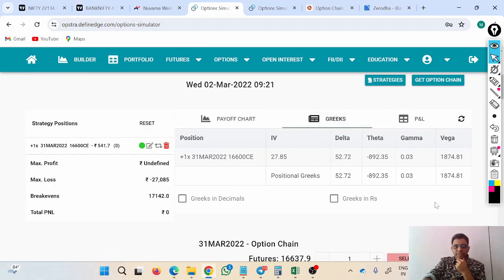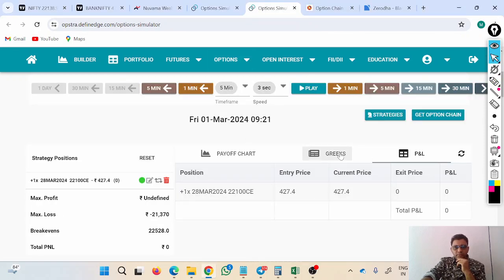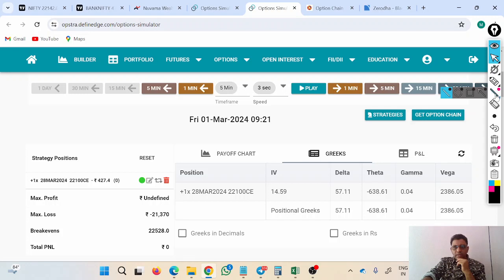If you click the option Greeks, this is for 22. For 22, the IV was 27.85 or close to 28. And here for this year, if I click on option Greek, the IV was 14.59. Earlier, 2 years back, the IV was 28. At the money IV was 28. And this year, in the month of March, the at the money IV was 14. Almost half of that. So we can say the IV is low.